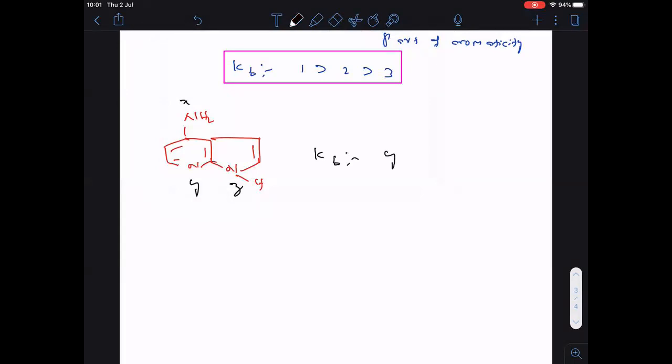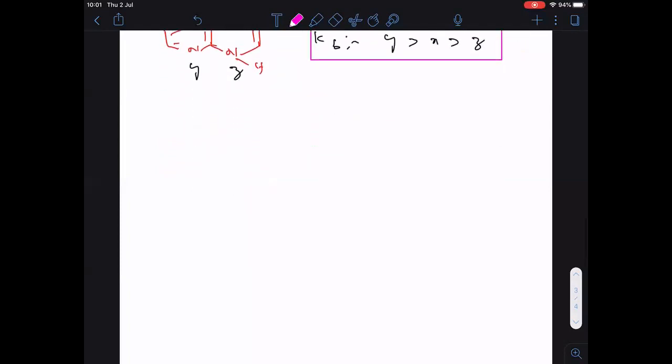So, what is the answer here? Y greater than X greater than Z. Clear? Because Y is the pyridine nitrogen, X is the aniline nitrogen, Z is the pyrrole nitrogen. It is the same as the previous case, same explanation. Completed. So pyridine and pyrrole are completed now.